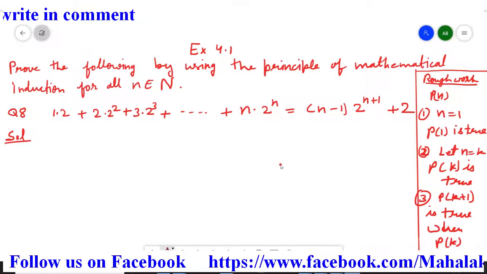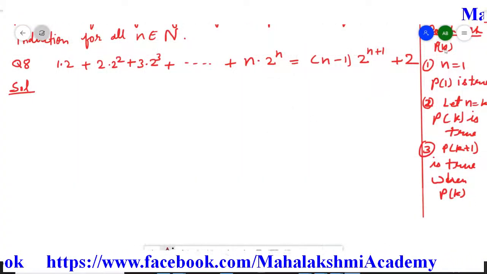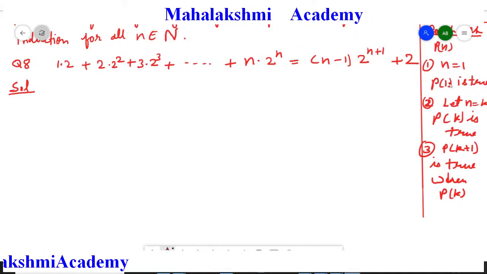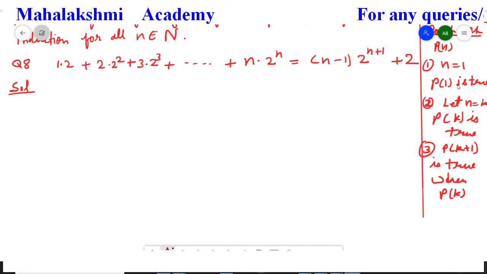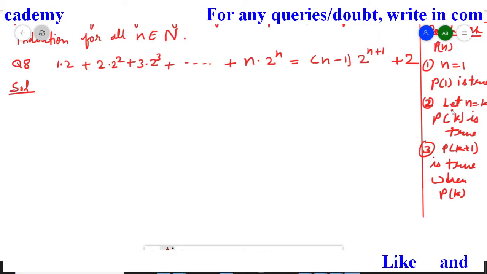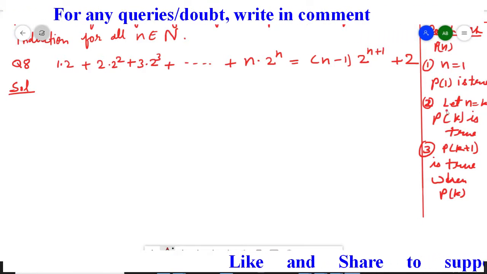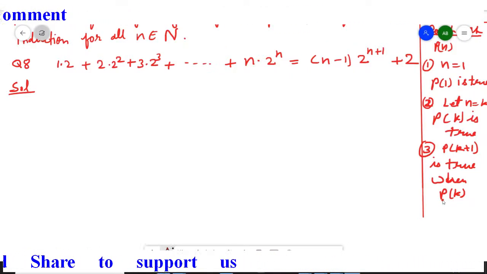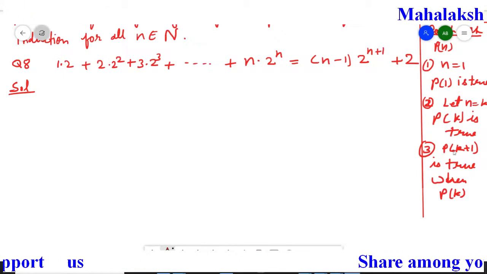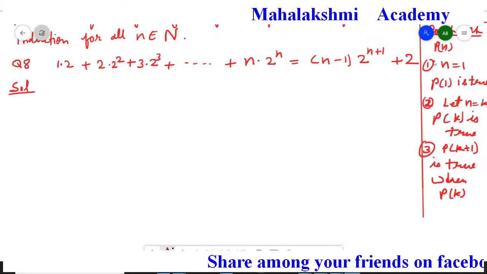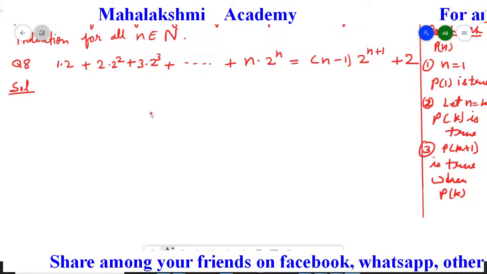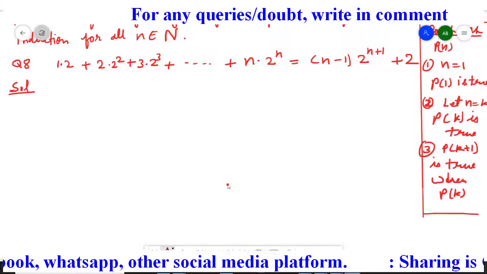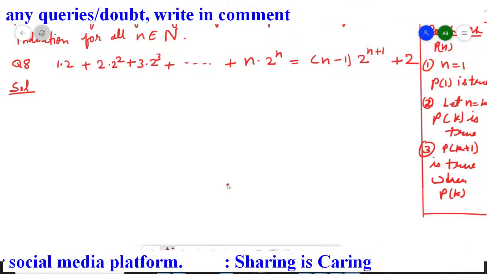By keeping these 3 steps in our mind, we are going to solve it. So what are the 3 steps? First we assume the given mathematical statement as Pn. Then for n equal to 1, we have to prove that P1 is true. In the second step, let means assumption: we assume that for n equal to k, the statement Pk is true. Then by using the Pk statement, we have to show that Pk plus 1 is also true. By keeping these 3 points in our mind, we start the solution. So this is our rough column, and this is the outline of the question.